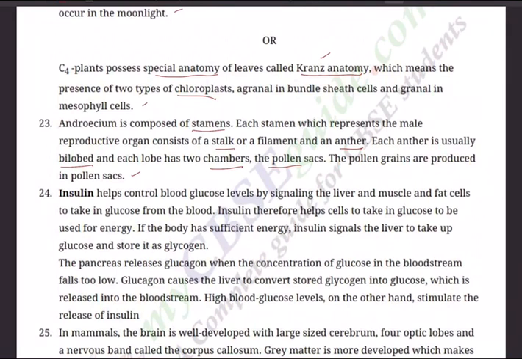Question number 24. Write short notes on the functions of the following hormones: insulin and glucagon. Insulin, of course, is already famous, helps in control of blood glucose levels by signaling the liver, muscle and fat cells to take in glucose from the blood. Insulin therefore helps cells to take in glucose to be used for energy. If the body has sufficient energy, insulin signals the liver to take up glucose and store it as glycogen.